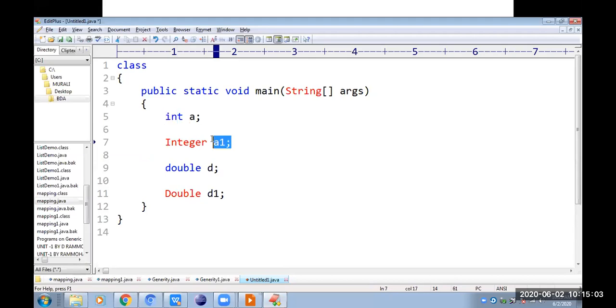Like this, if we want, we can create objects for the simple data types. Instead of using int a, we can write Integer a. Whenever I want only an object, instead of double d, I will write Double d, so that it will take objects. The working nature is the same, both will do the same work, but here these are the objects.